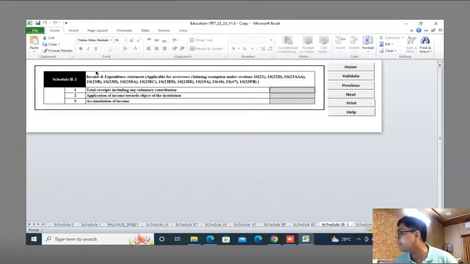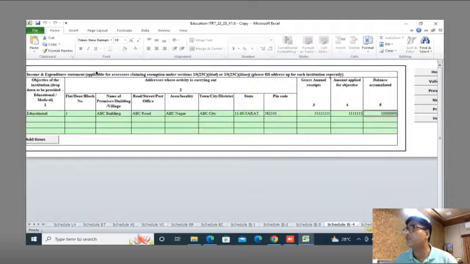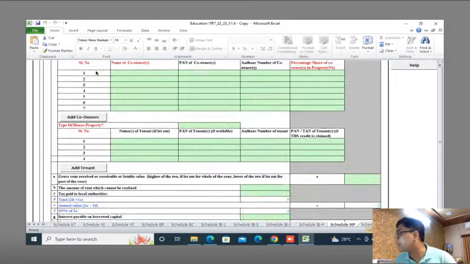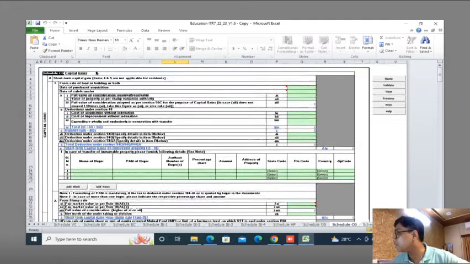Let's go ahead. Schedule IE2 I don't have to file, IE3 I don't have to file, I have to file Schedule IE4 straight away, which you can see I have filed. Schedule HP, I have no house property income, so I am not supposed to file. Schedule OS, I have, let's say, capital gain income from other source of 5 lakhs, let me for right now put it 0. Let's say I don't have, or let's keep it 5 lakhs of rupees. Now let's say schedule CG. So I entered all the details I was supposed to enter.